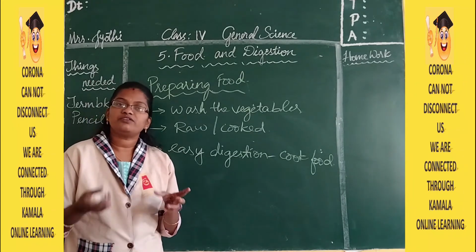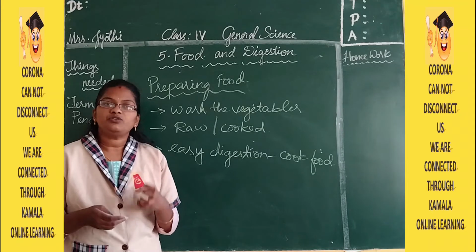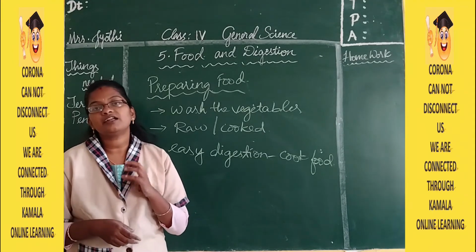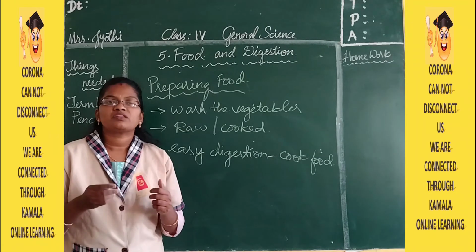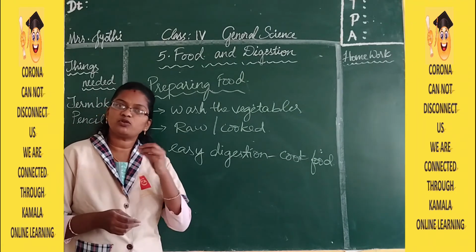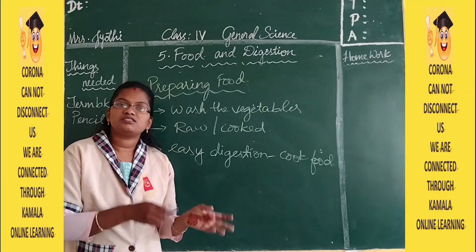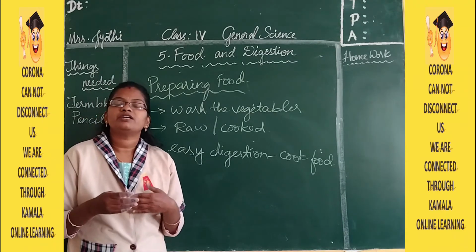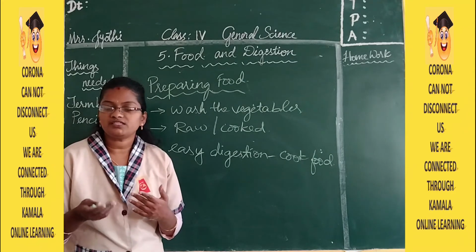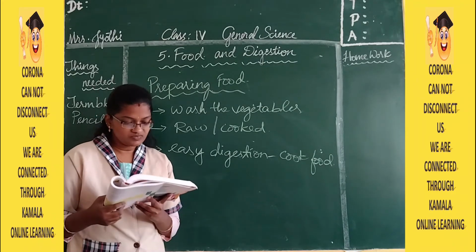Whenever they are soaking, the nutrients present in the rice and pulses, the water absorbs them. So instead of throwing away that water, use the same water for cooking. This way you can preserve the nutrients.